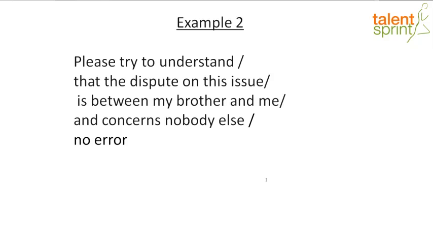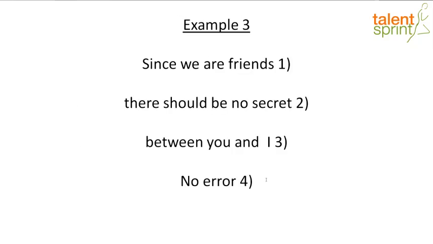Let's look at one more example to understand this. Since we are friends, there should be no secret between you and I. Okay, this is an easy one because I'm familiar where the subject or the object is placed. Since we are friends, subject, there should be no secret between you and, again, the object place. Let's fall back on our example. I played tennis, Sheila helped me. I is in the subject place, me is in the object place. So here I have you and I, which is in the object place, but what has to be substituted or replaced? I, because I always comes in the subject place and not in the object place. So since we are friends, there should be no secret between you and me.